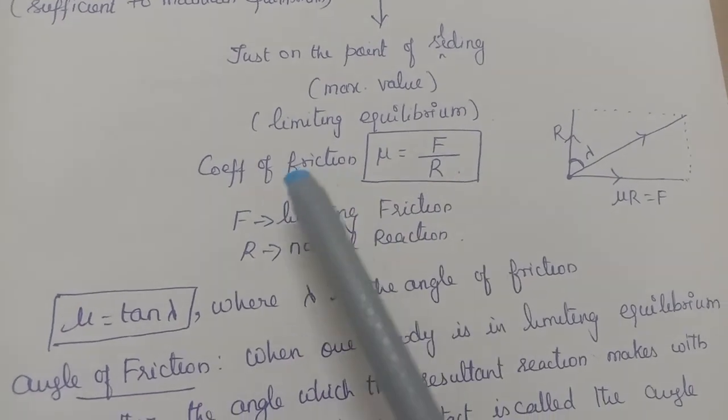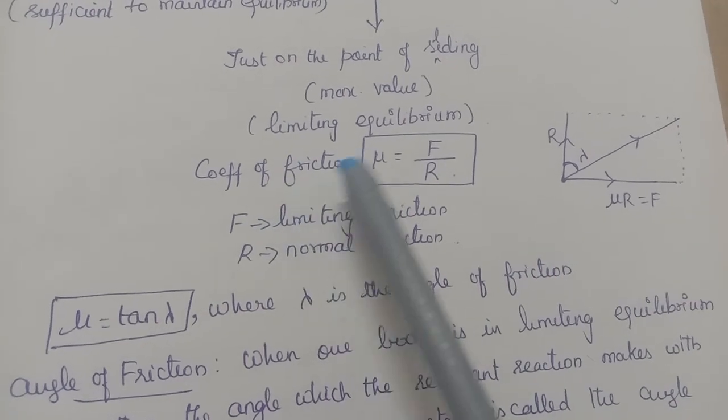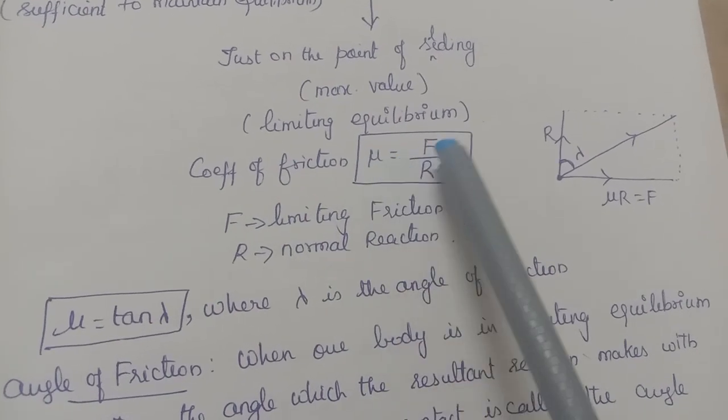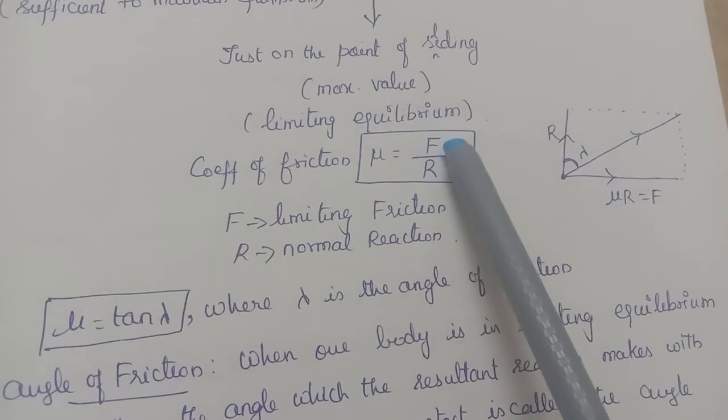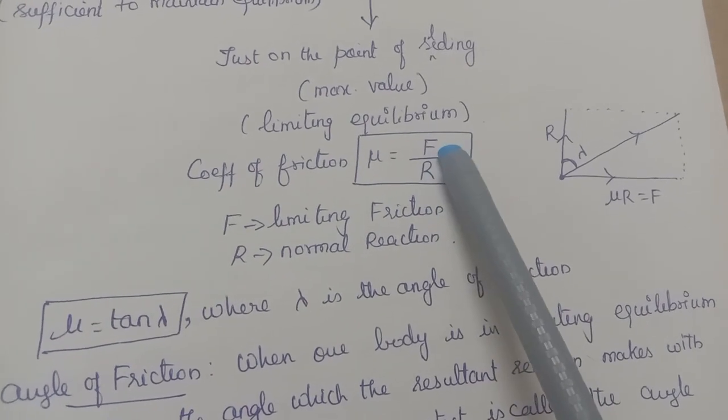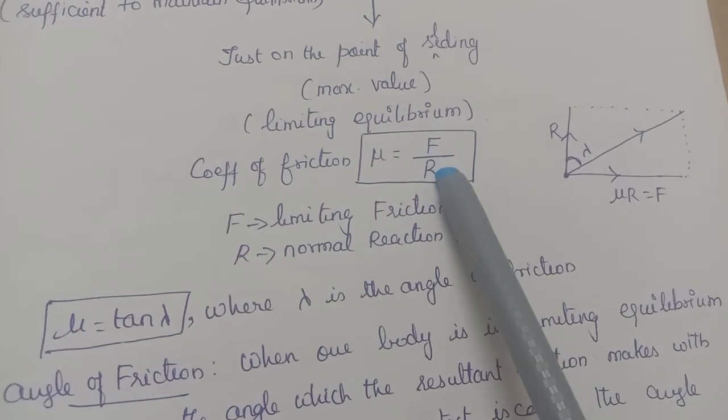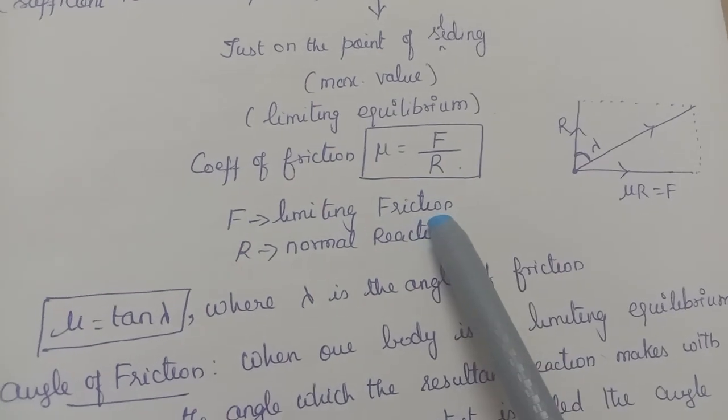So here we have the coefficient of friction. Coefficient of friction is denoted by mu and it is the ratio between F and R. What are these F and R? F is the friction and R is the normal reaction.